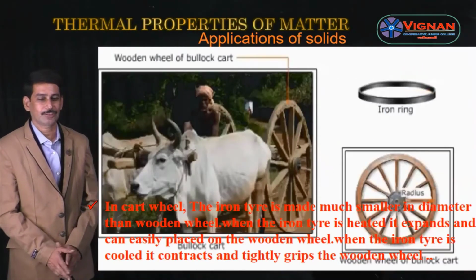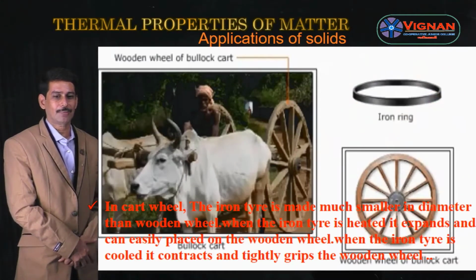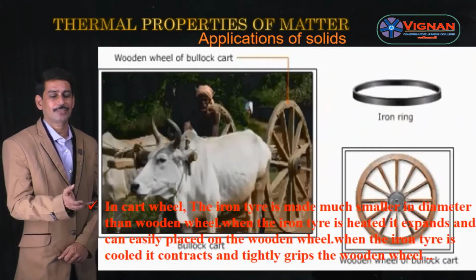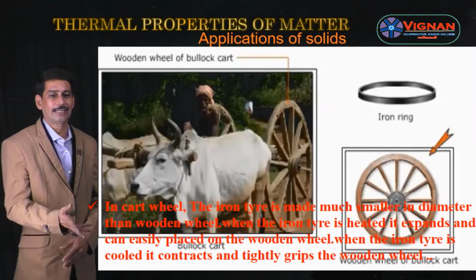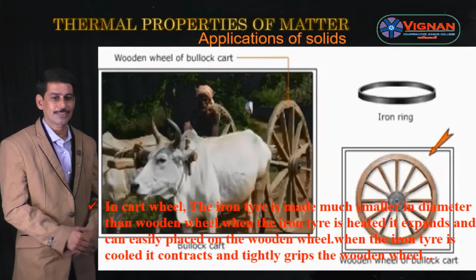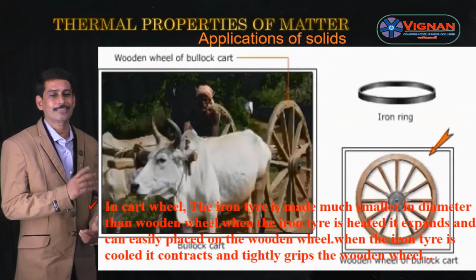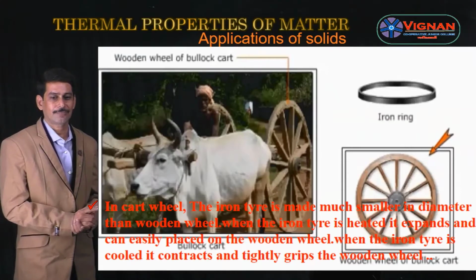In the manufacture of a cart wheel, that is a bullock cart, the iron tire is made much smaller in diameter than the wooden wheel, and whenever this iron tire is heated, it is placed on the wooden wheel, and when this iron tire is cooled, it contracts and tightly grips the wooden wheel. So whenever the iron ring is heated, it expands and it can be easily placed on the wooden wheel. Whenever it is cooled, it contracts and tightly grips the wooden wheel. So this is the construction of an iron cart wheel used in a bullock cart. This is also one of the applications of expansion of solids.